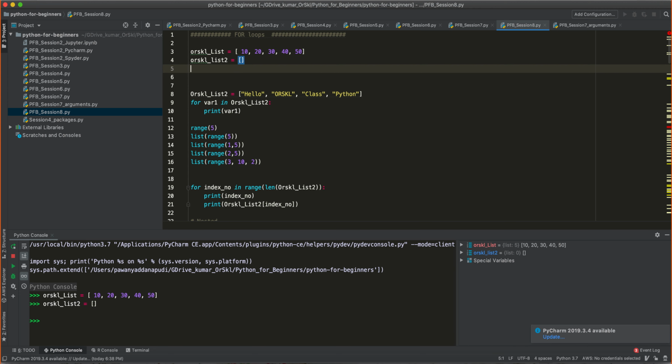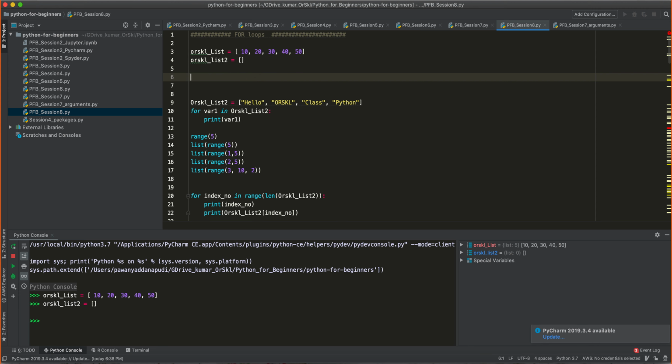Now, what is the mathematical operation? For every element inside the list, consider I have to multiply it with number 3. So if I multiply number 3 with each of these elements, what is this? Could be 30, 60, 90, 120, 150. So each of these results I also wanted to store inside this list. If this is my requirement, how am I going to handle it? That is where your for loop comes into the picture.